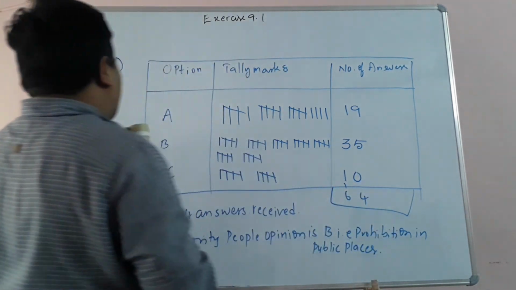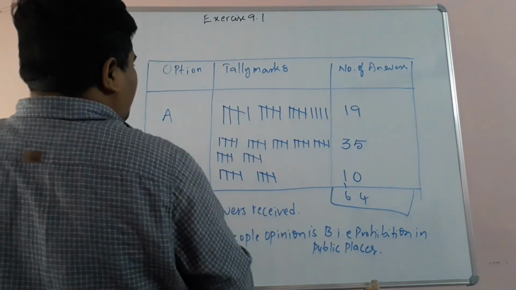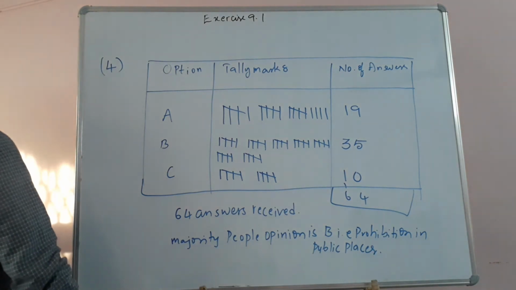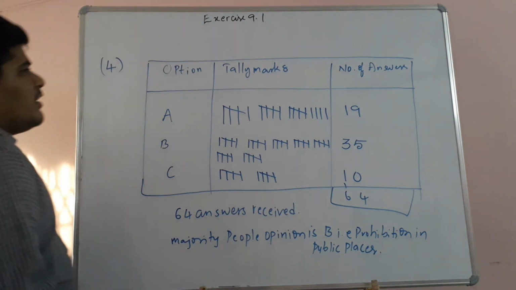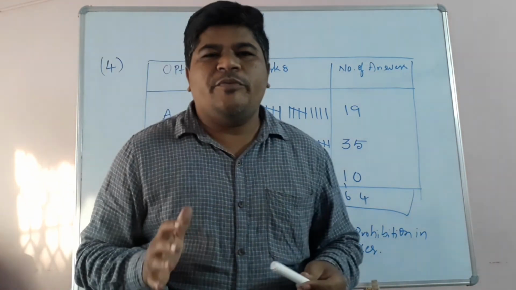Okay. So children, this is the way to draw the frequency distribution table for this data. I hope you understood well.